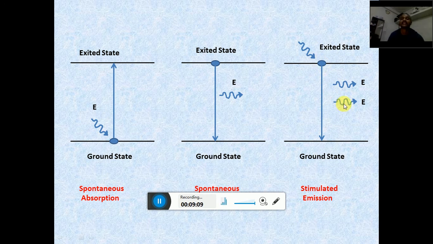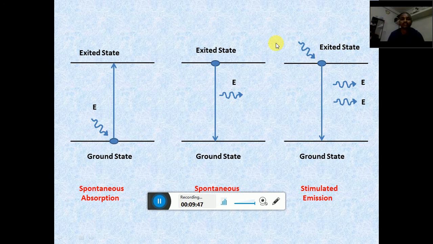This is called amplification: here it is a small signal of light, and here there are two signals, so the strength of the signal or the intensity of light is increased. This process is called amplification of light, and it is done using the process of stimulated emission of radiation. This is called the laser. So these are the three types of processes: spontaneous absorption, spontaneous emission, and stimulated emission. In this way we can discuss the laser.